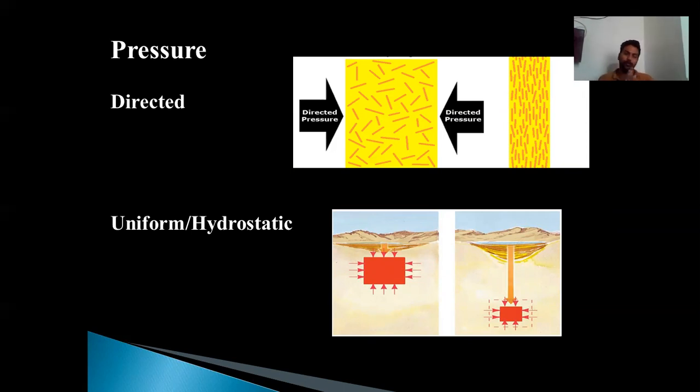The uniform pressure is also called hydrostatic pressure, because hydrostatic pressure is usually uniform throughout all directions. The directed pressure is much more dominant near the Earth's surface, whereas the uniform, hydrostatic pressure is dominant at great depth. So with an increase in depth, the rock will experience more and more uniform pressure and lesser directed pressure. And ultimately, they give rise to different kinds of metamorphic results.